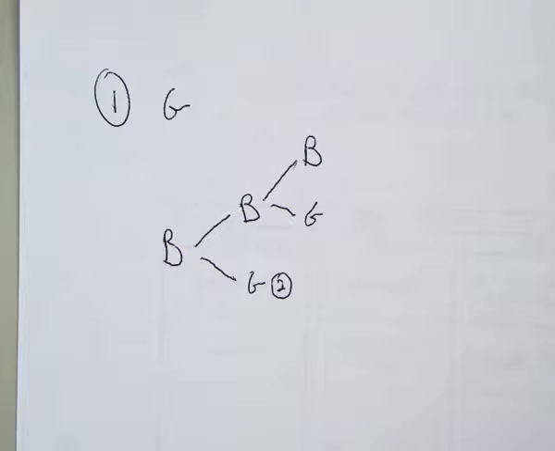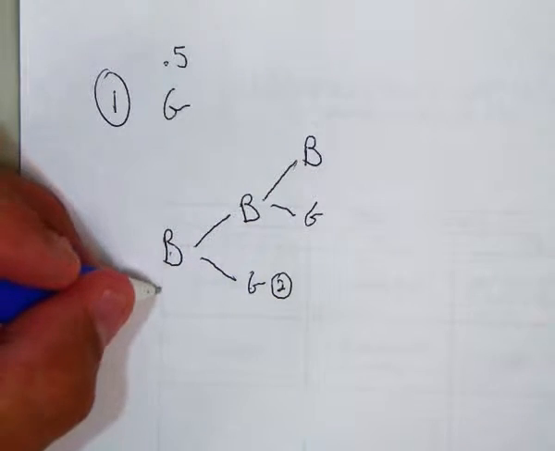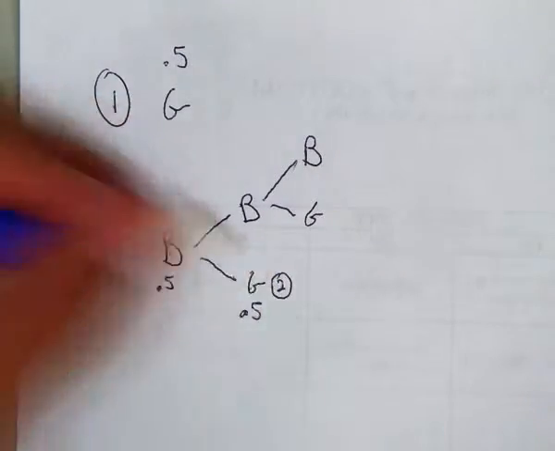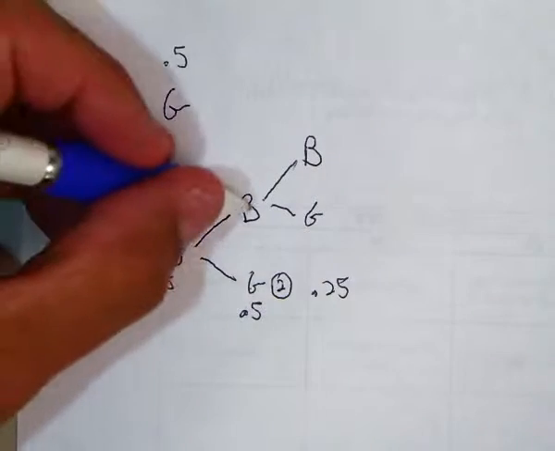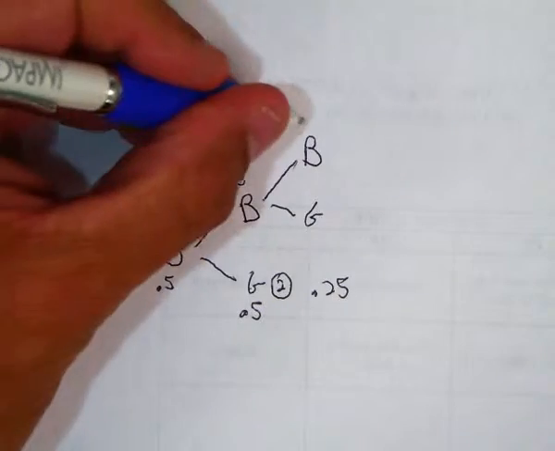Okay. So the probability of having a girl on the first one is 0.5. Probability of having a boy and a girl, well, this is 0.5 and this is 0.5, so this is 0.5 times 0.5, which is 0.25. And the probability of having 3 children is 0.5, 0.5, 0.5.